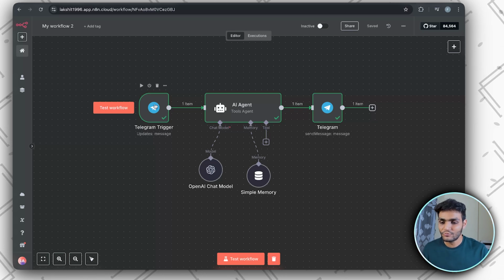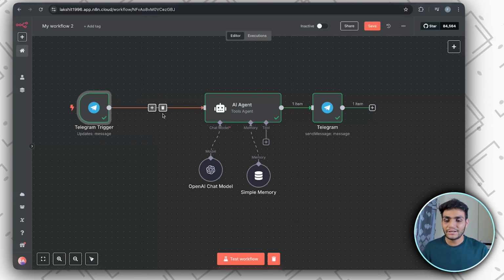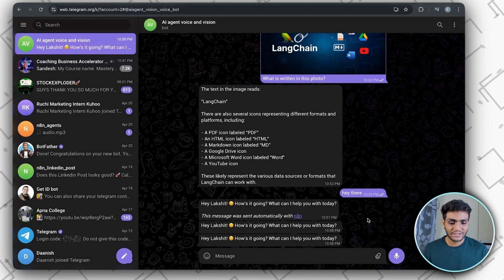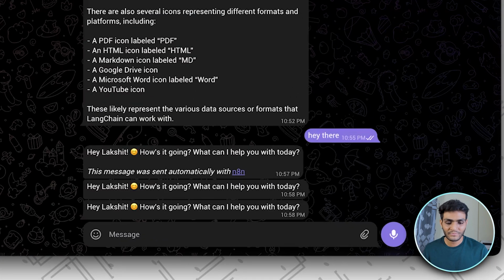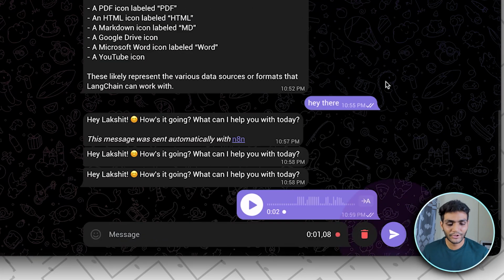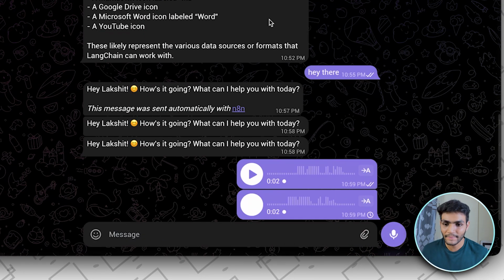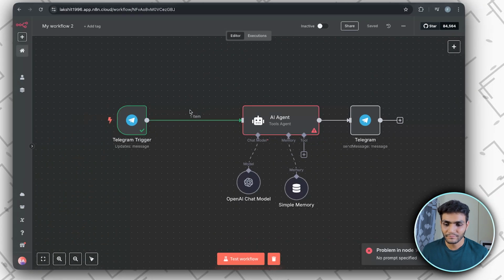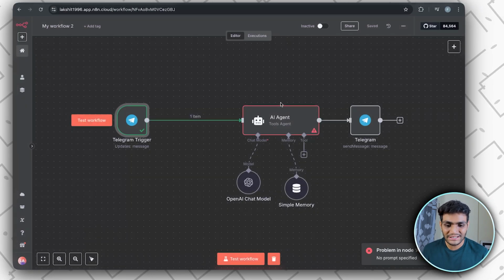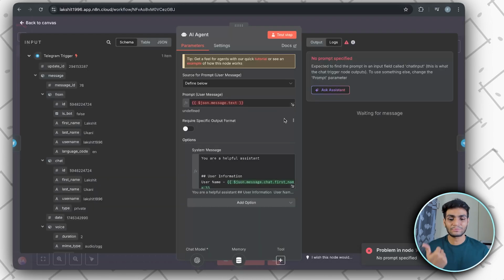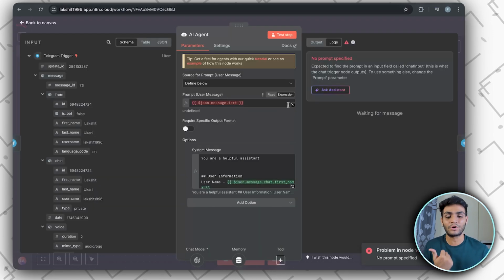For that, we'll get the same input from the Telegram trigger. Let's go over here, start the workflow, and pass the voice. "Hey, how are you? What's your name?" Now as we can see, it got the message over here, but it failed in the AI agent part because it is not customized for the voice part. It is only customized for the text part.